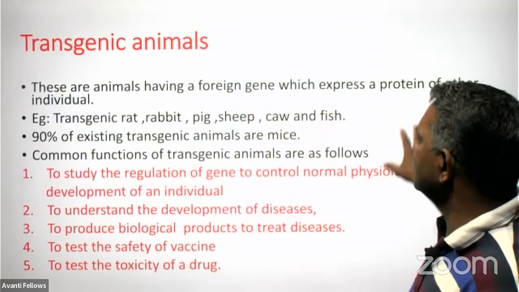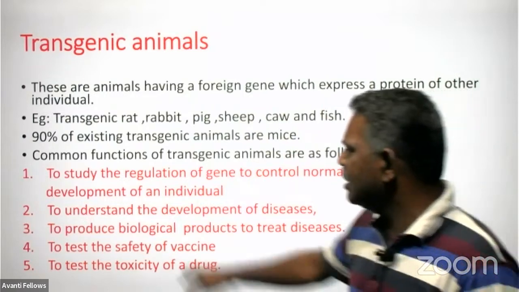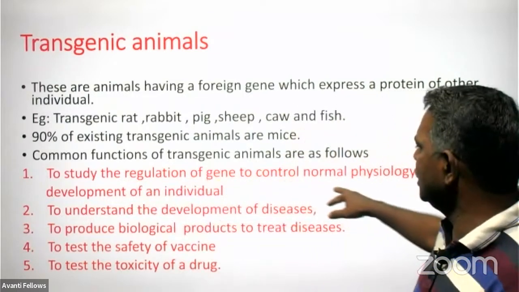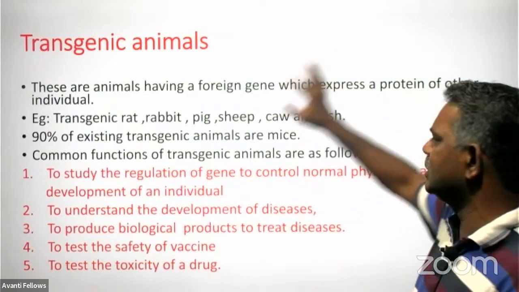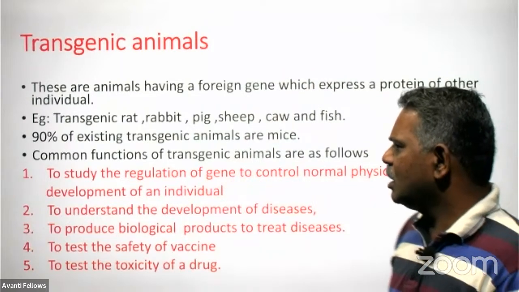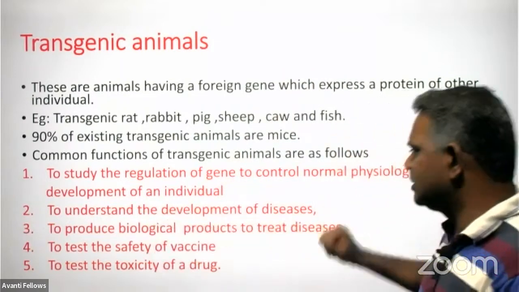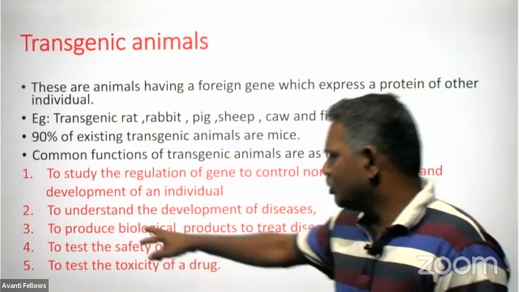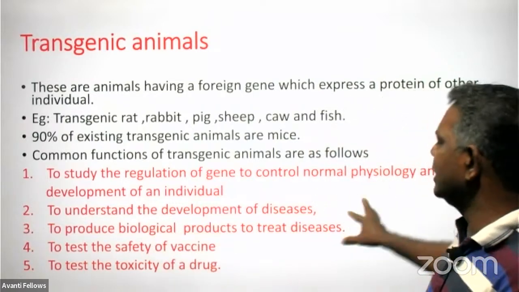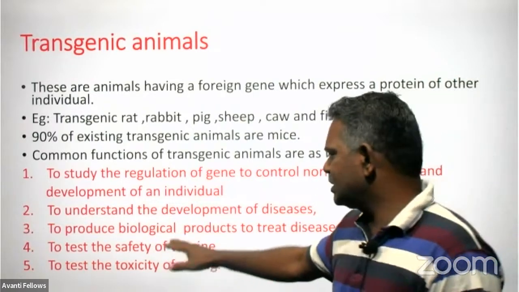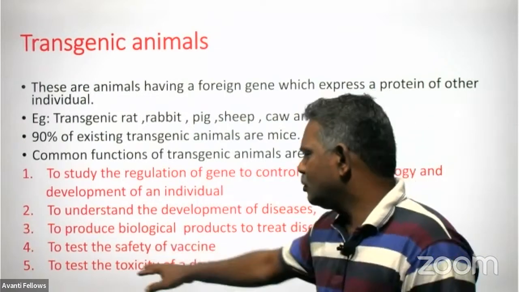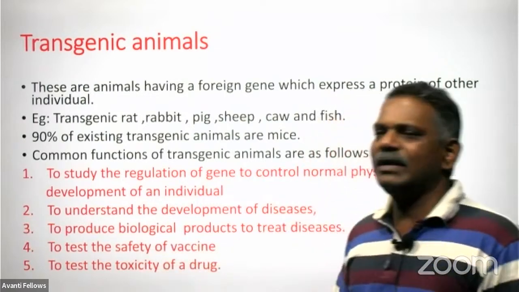And the common functions of transgenic animals are to study the regulation of genes, to control the normal physiology and development of the individual, to understand the development of diseases in the individual, to produce biological products to treat a disease, to test the safety of vaccines, and to test the toxicity of drugs.